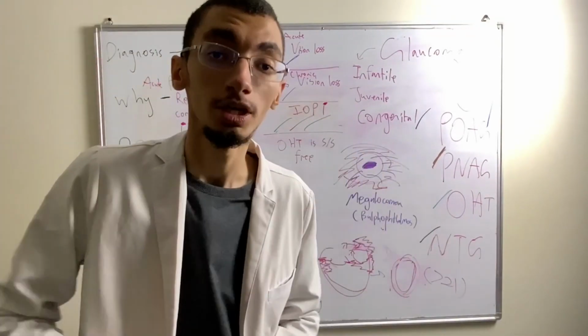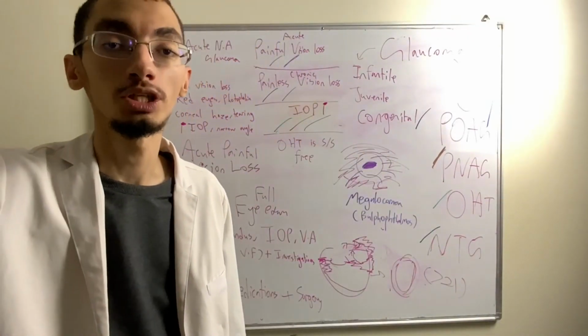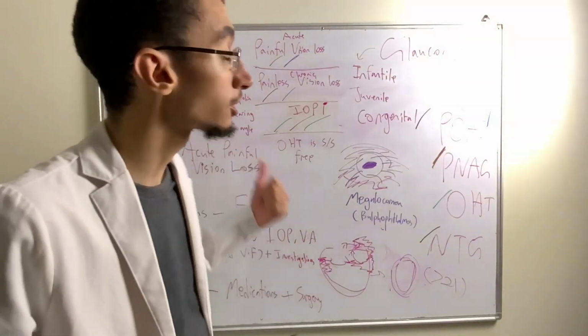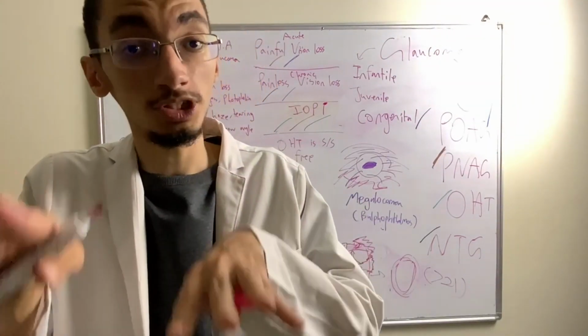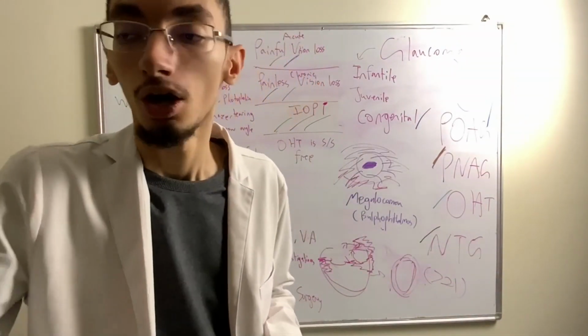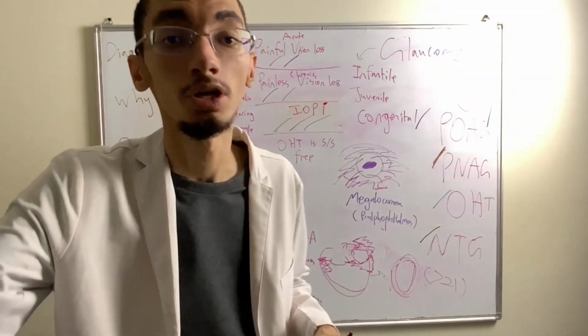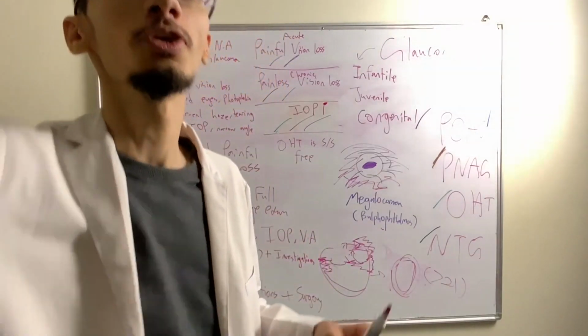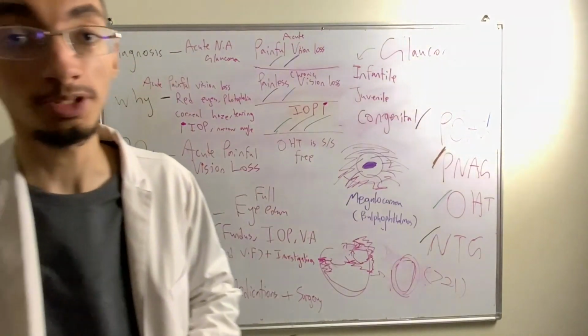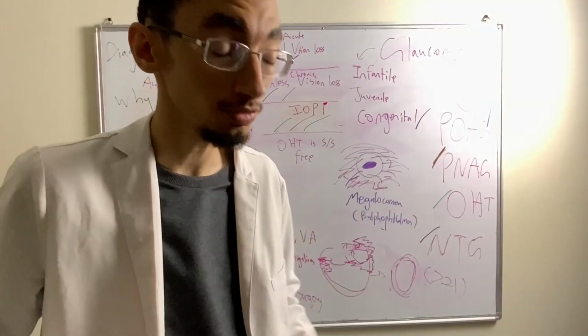The goal of therapy is to prevent the progression of further vision loss and eventually permanent vision loss. Because the problem with glaucoma is that if there is vision deterioration, it is permanent. We're not trying to reverse the condition. We're trying to prevent further deterioration. So that's the idea. We're going to lower the intraocular pressure with all these medications I mentioned above.